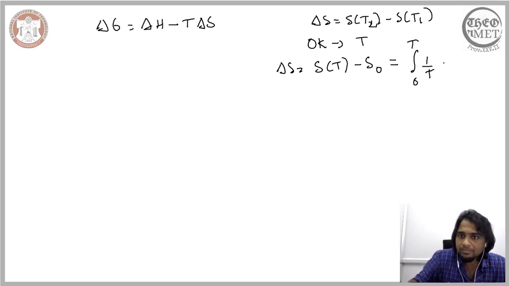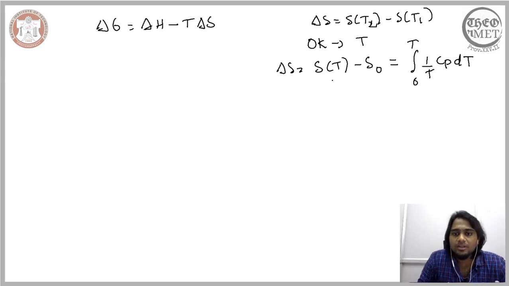1 by T Cp dT. So this is how the entropy is related to the material constant.